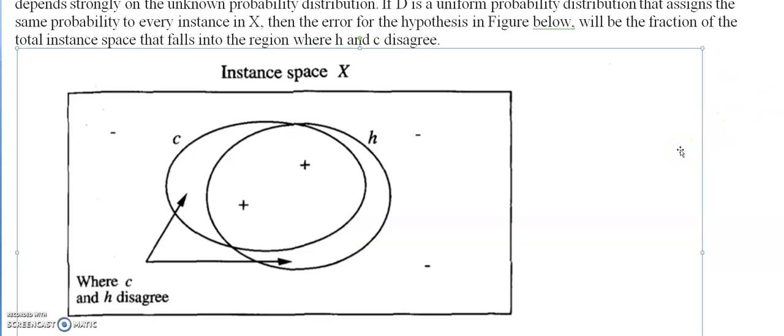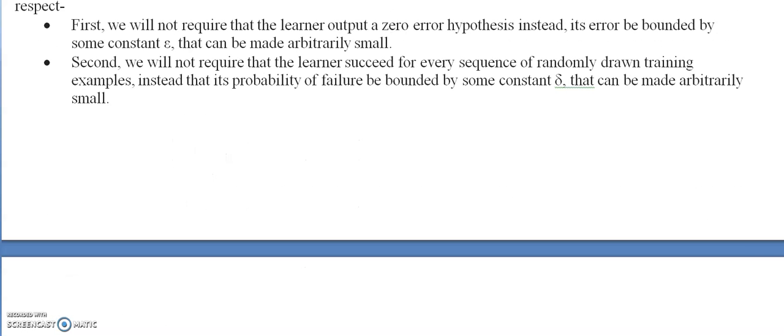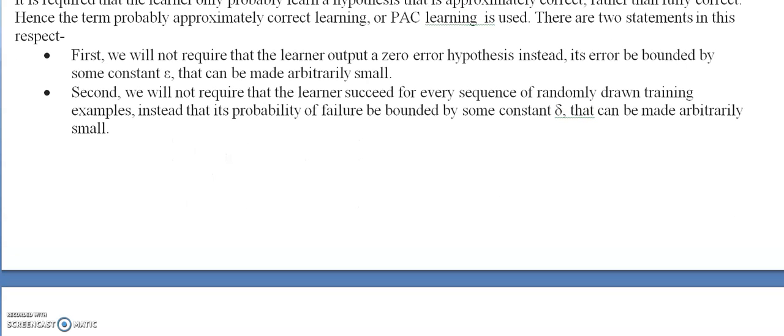Now we want the probability that the learning algorithm gives an approximately correct hypothesis to be greater than some confidence parameter. So we have another parameter known as delta, and we say that the probability that the learning algorithm gives an approximately correct hypothesis is greater than 1 minus delta, where delta ranges from 0 to 0.5. So this is PAC learning.